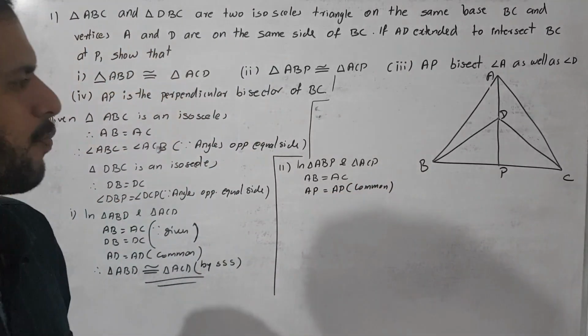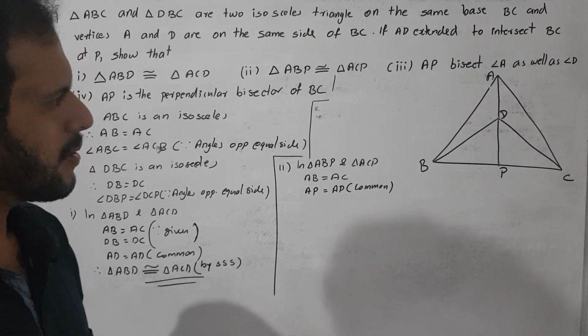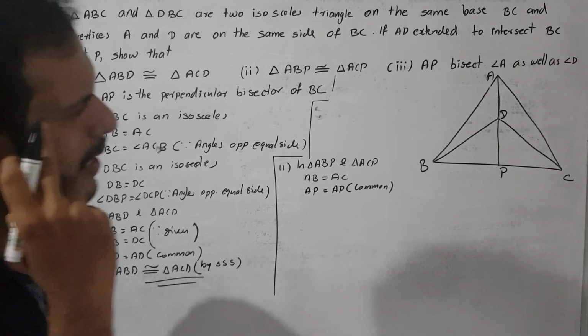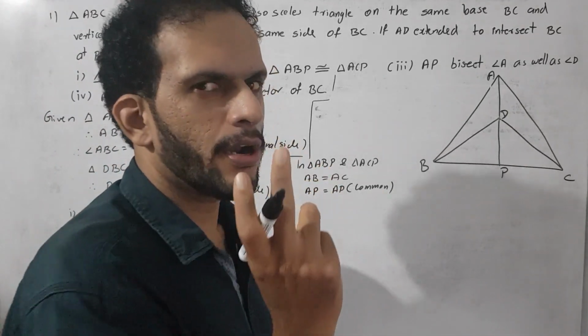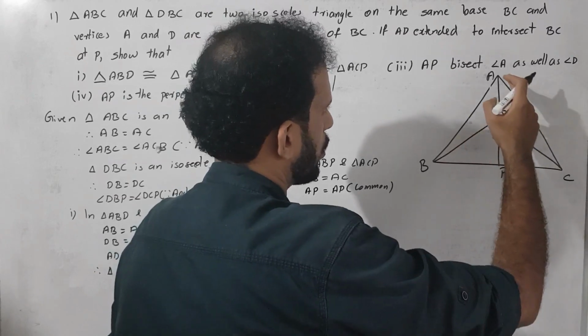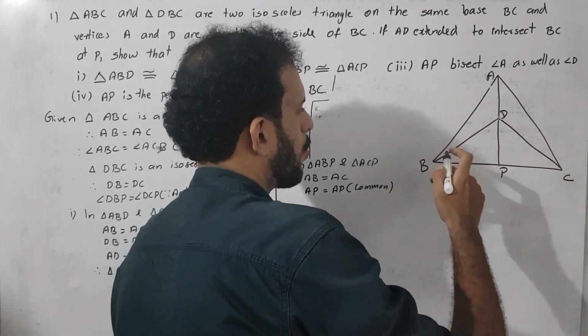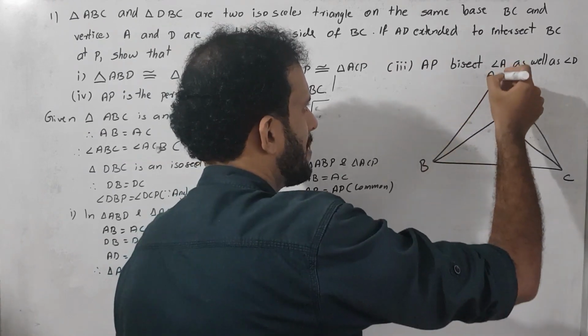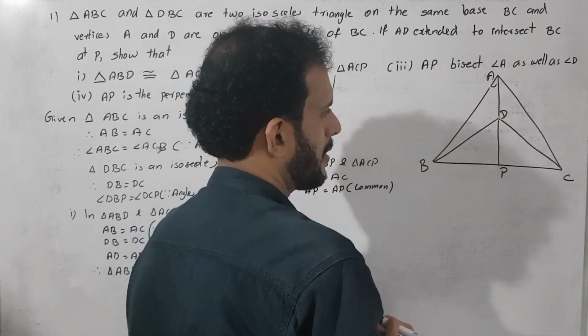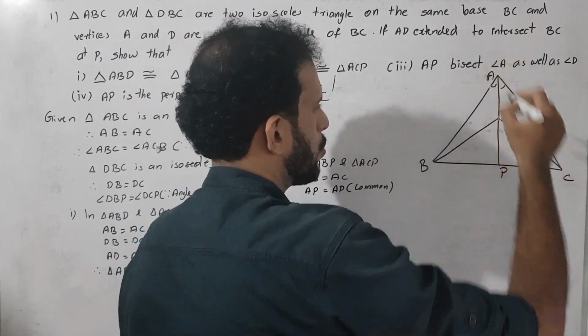Now we want to get one more measurement equal. Then how do we prove the congruency? So we think about that, then we get the idea. We already proved that triangle ABD is congruent to triangle ACD. In triangle ABD one angle is angle BAD, and in triangle ACD, angle CAD. These two are equal.